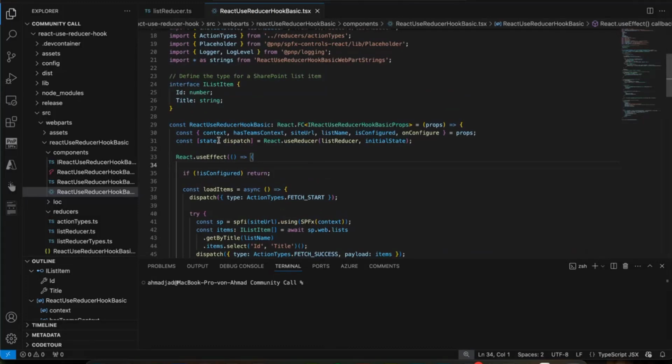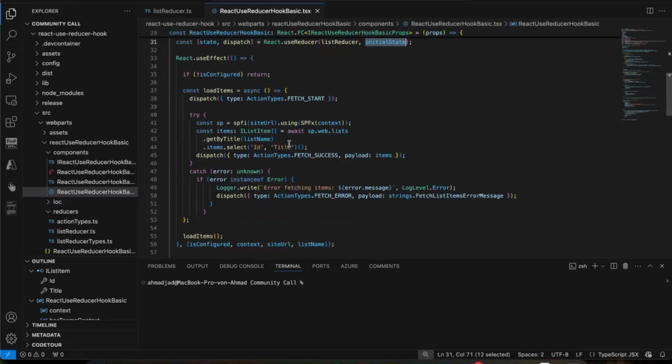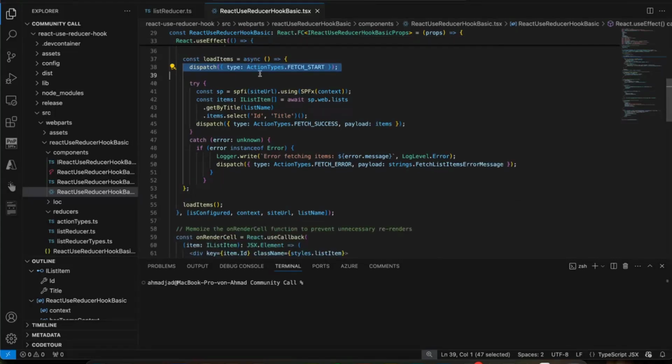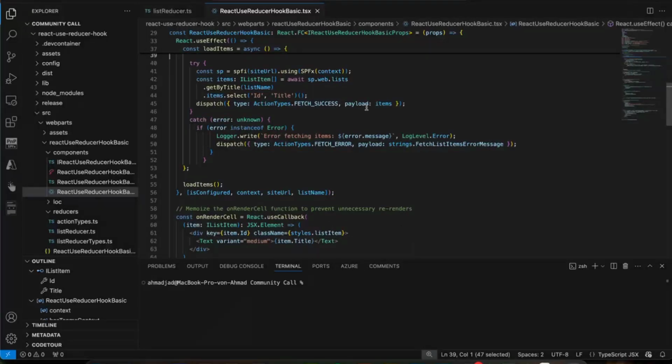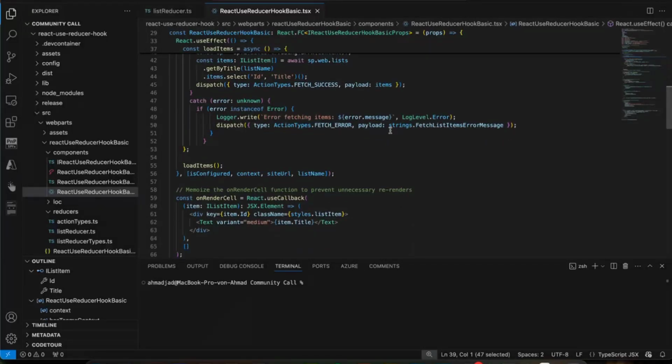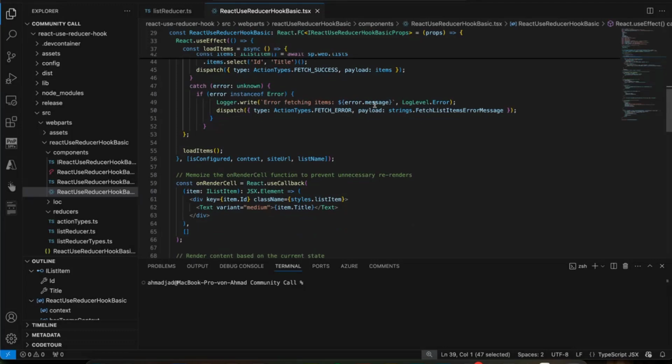So as you see here, we have our solution. We have already defined the list reducer here, and we have our initial state. Whenever I want to call these items, I just trigger dispatch fetch items, and then this can start, for example, making the app be in loading state. When I get the response, I can pass the items as a payload, or when I get an error, I can pass the error as a payload.